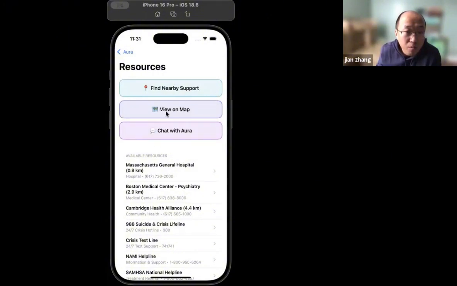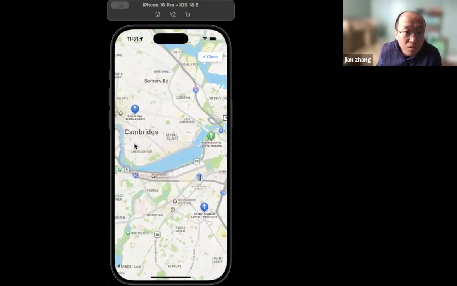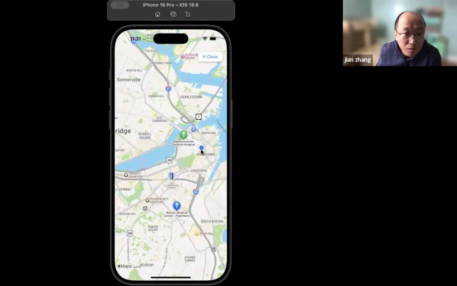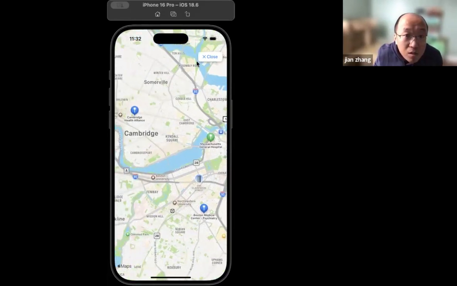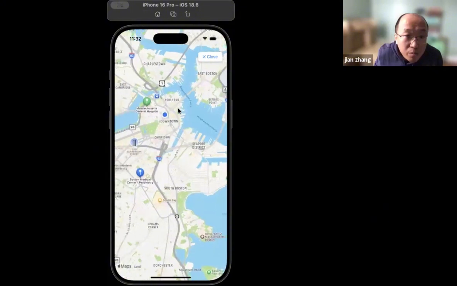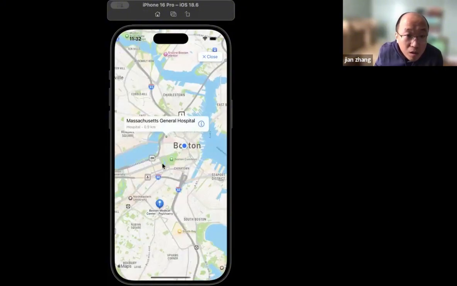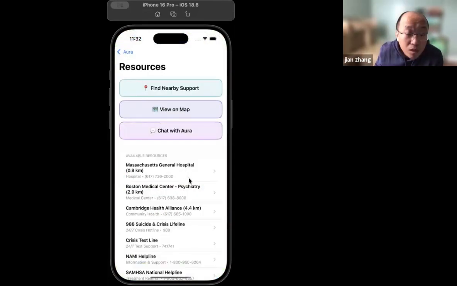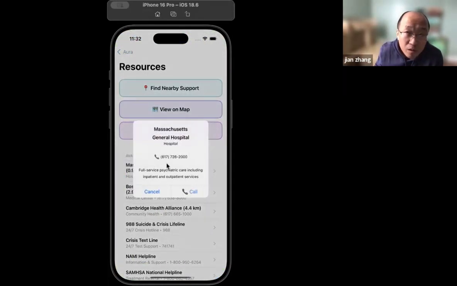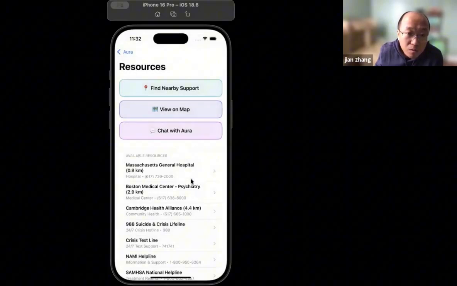If I tap View on the map, here on the map, you can see the hospital and your location. The blue dot is our phone's location. And this one is Massachusetts General Hospital, and this is the Boston Medical Center. And CHA is here. So this is the GPS and map feature. If you tap the hospital, it shows how many kilometers the hospital is from you. We also implemented a call-with-one-tap feature, so you can just tap this and you can call the hospital.